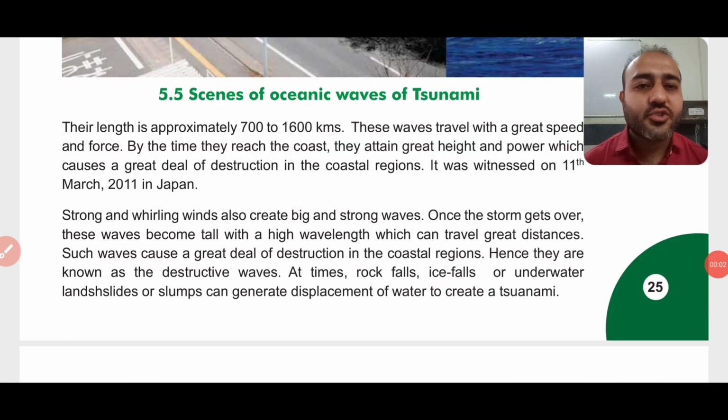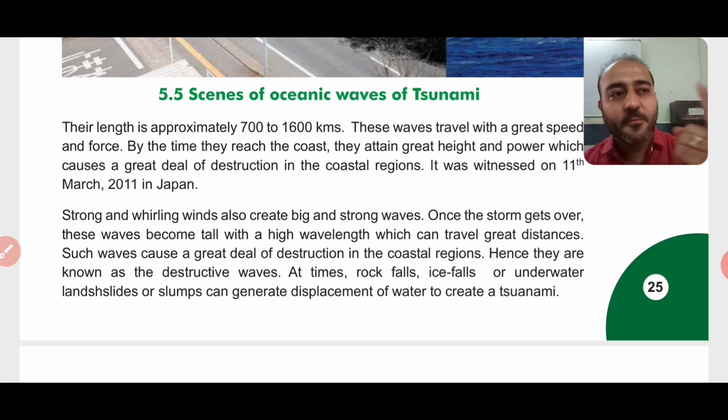Further, strong and whirling winds also create big and strong waves. Now whirling means what, right? To move in a circular path with great force is known as whirling. So strong and whirling winds, like this in the circular path with great force, also create big and strong waves. Once the storm gets over, these waves become tall with a high wavelength which can travel great distances. Such waves cause a great deal of destruction in the coastal regions. Hence, they are known as destructive waves.